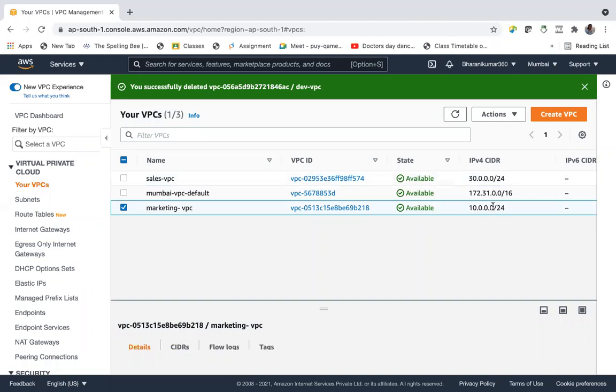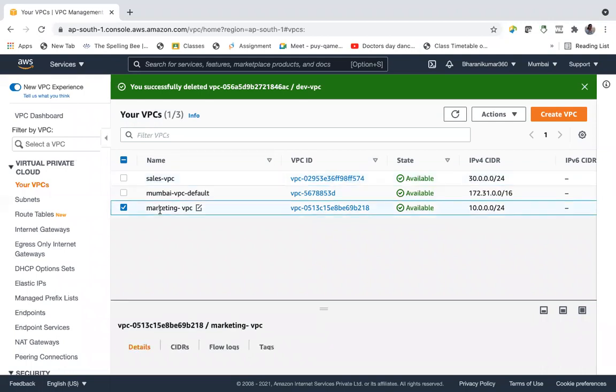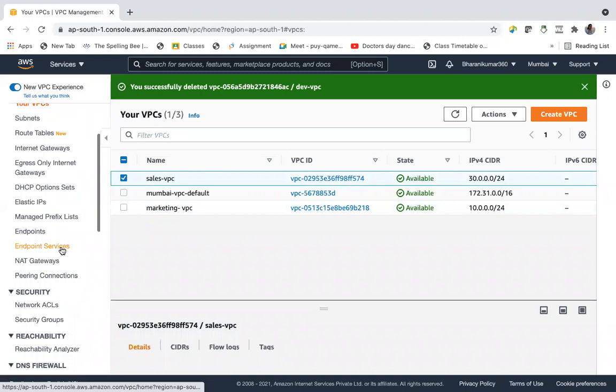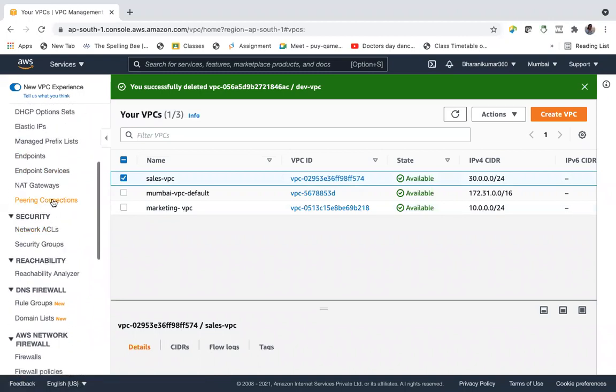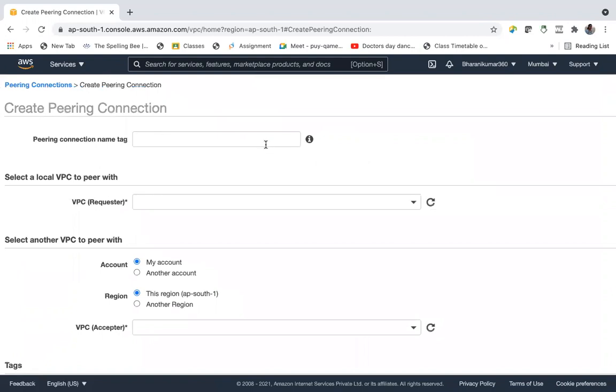Two VPCs are there. Now suppose the sales department needs access to the marketing VPC, and the marketing VPC also needs access to the sales VPC. Then you can do this using VPC peering. You can establish a peering connection between these two VPCs. Peering connections, create a peering connection. Just give a name.